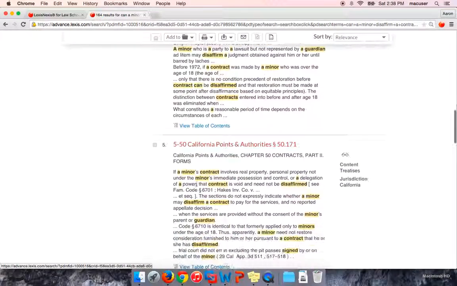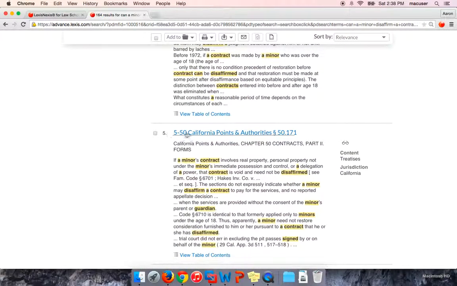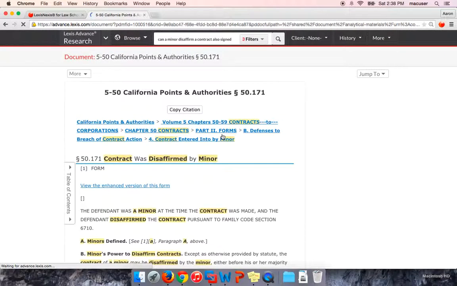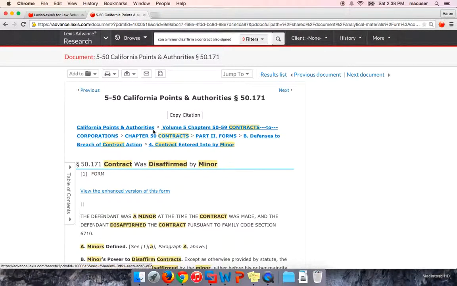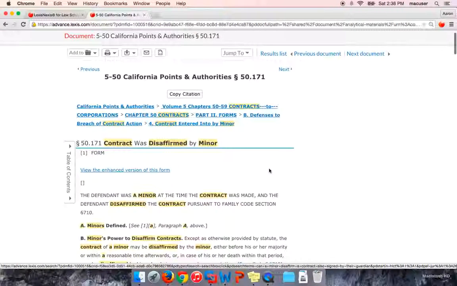For our purposes, I'm going to actually go ahead and click on this section here. It's a treatise called California Points and Authorities, section 50.171. So this is a great California resource that's on Lexis. This section is specifically contract was disaffirmed by minor. So it's really on point with what we're actually looking for. So that, again, is another good reason to click on it.